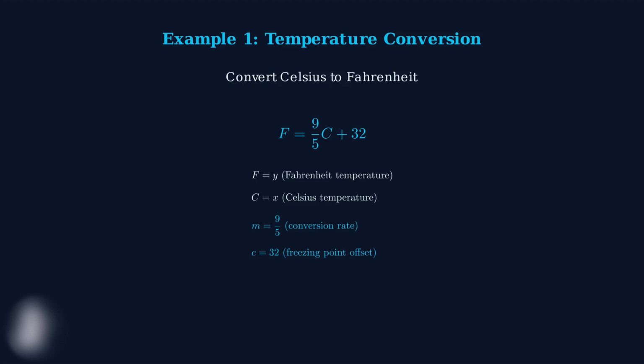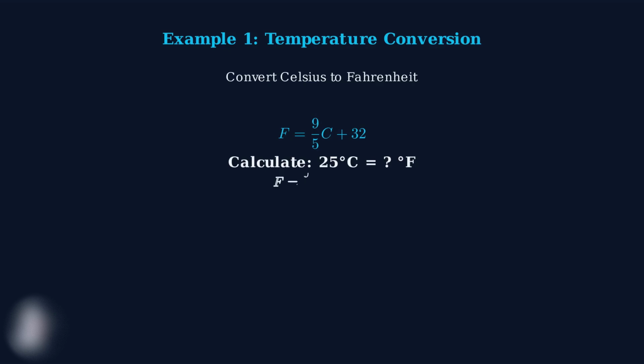F represents y, our output temperature in Fahrenheit. C represents x, our input temperature in Celsius. The slope m is 9/5, which tells us how much Fahrenheit increases for each degree Celsius. The y-intercept c is 32, representing the freezing point of water in Fahrenheit.